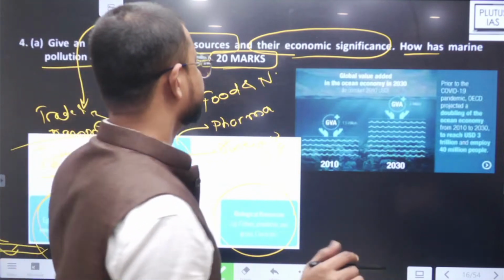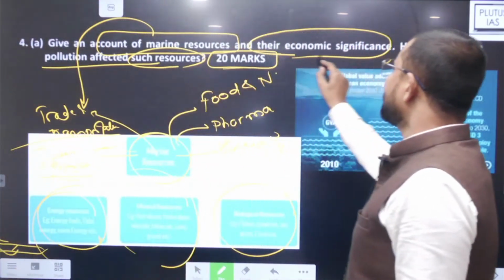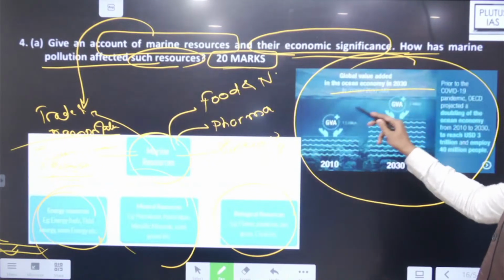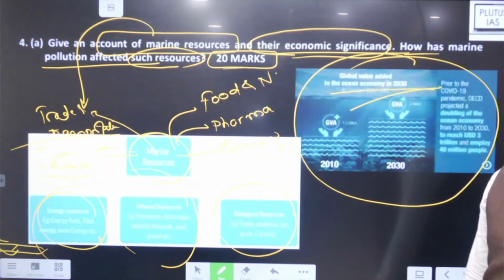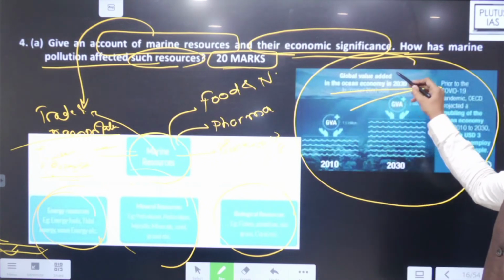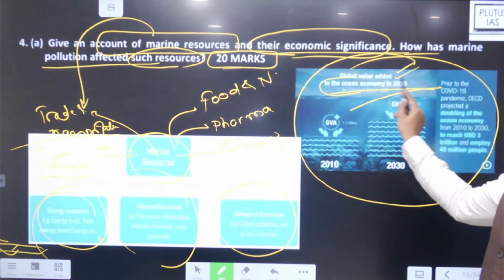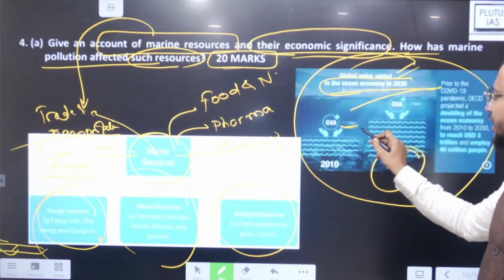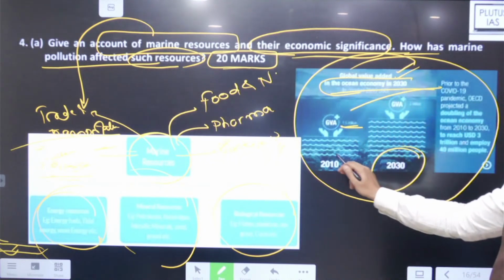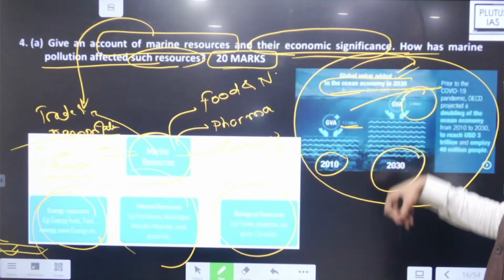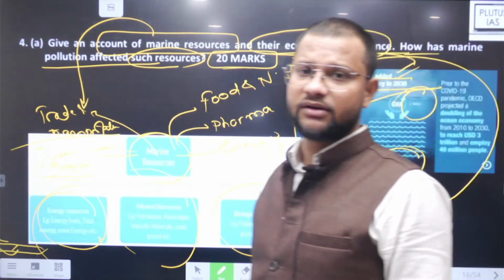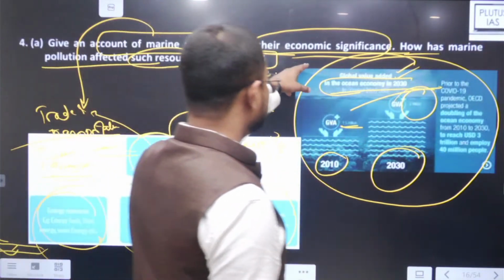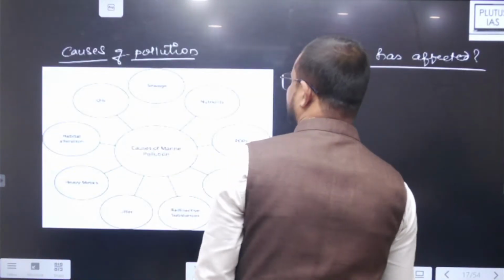ठीक है? Then and their economic significance, देखो ये यहाँ पे है economic significance, like just for the purpose of value addition. You can use this data, like global value added by ocean in the economy is almost like 15 million, right? Billion in 2010. However, it is more than 30 billion, right, by 2030. So you can absolutely use this kind of quote and then economic significance of this.